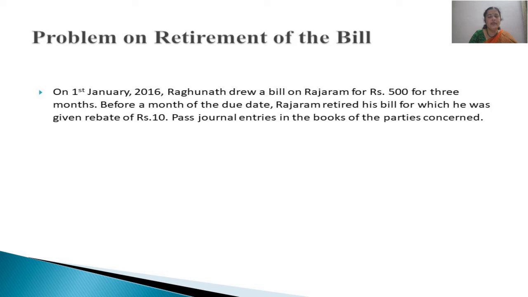Then one month before the due date, Rajaram retired his bill, for which he was given a rebate of 10 rupees. That means, because the period of the bill was 3 months, he is paying the amount of the bill after 2 months itself, and for this he is given a rebate or discount of 10 rupees, and we are asked to pass journal entries in the books of the parties concerned.